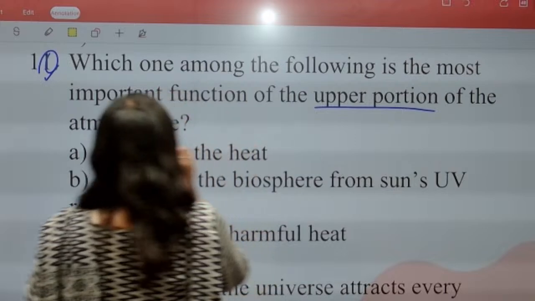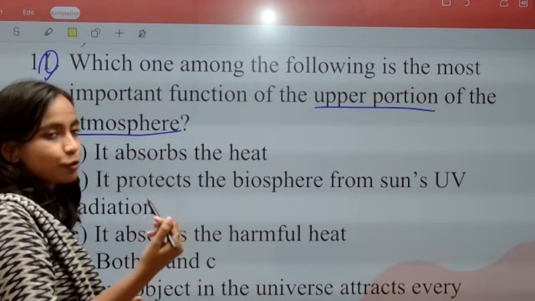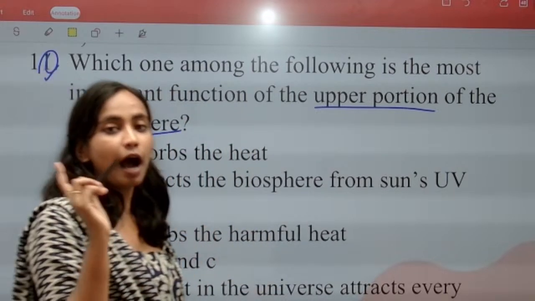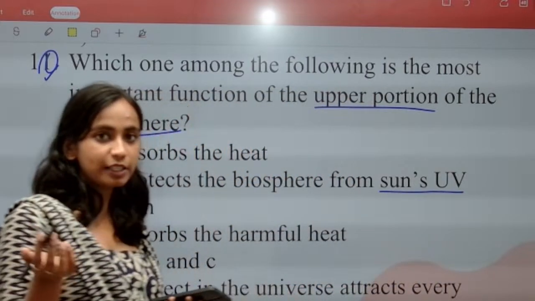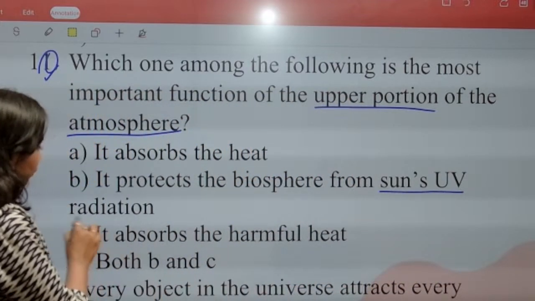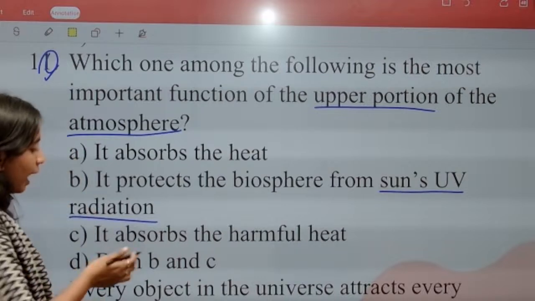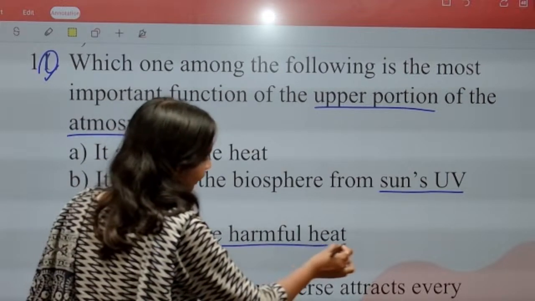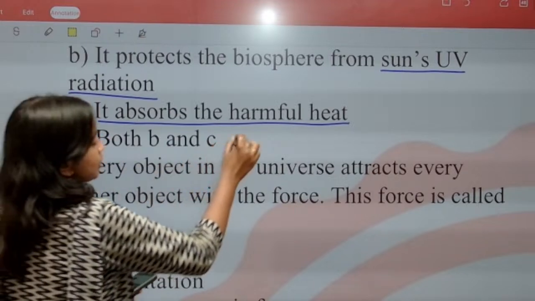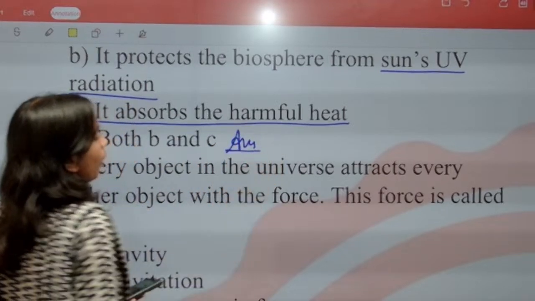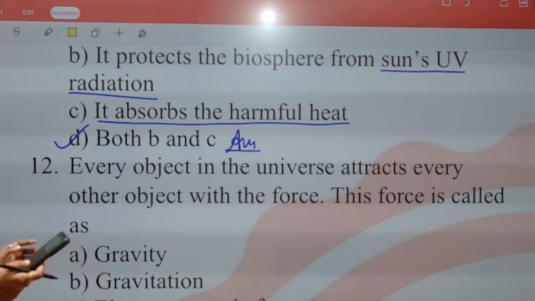Atmosphere के uppermost portion का function क्या होता है? The uppermost portion of the atmosphere absorbs the harmful UV radiations coming from the sun. Sun से जो harmful UV radiations होते हैं, उनको क्या करता है? It protects us from them, it absorbs them, and it also absorbs the harmful heat that is coming from the sun. So what will be the right answer for this question? The correct answer will be option D, both B and C.